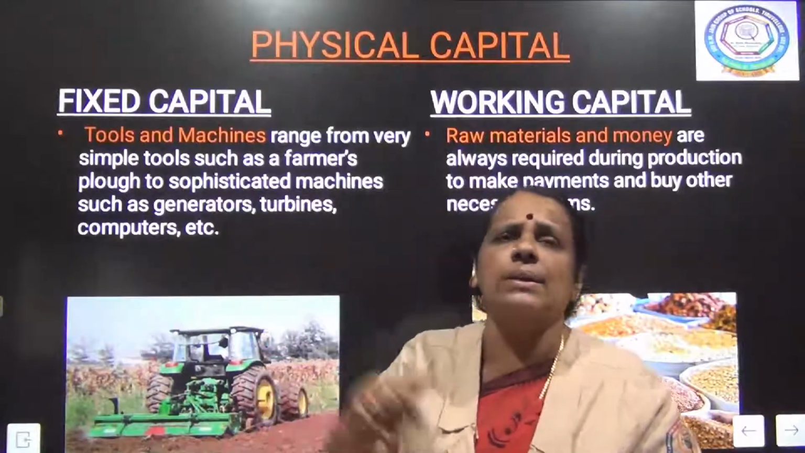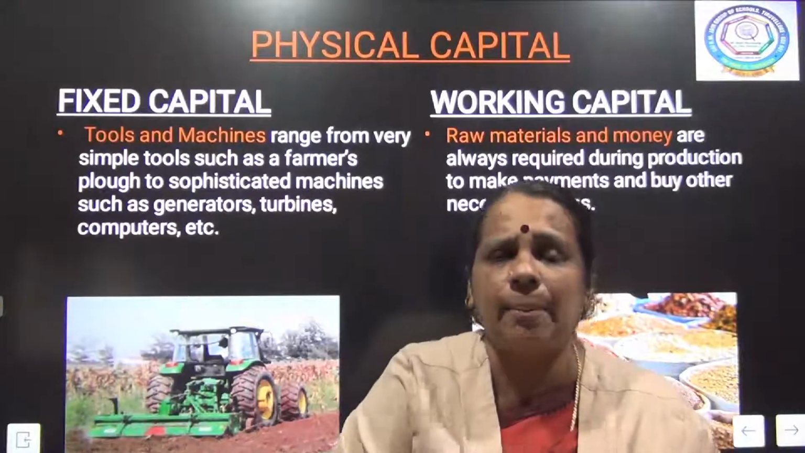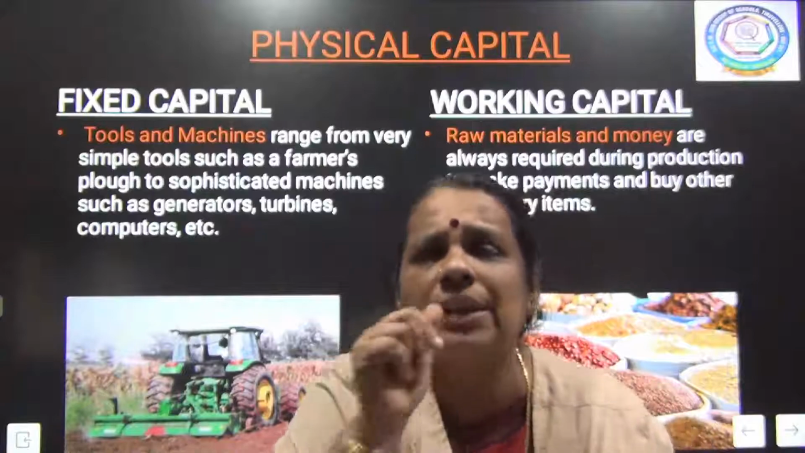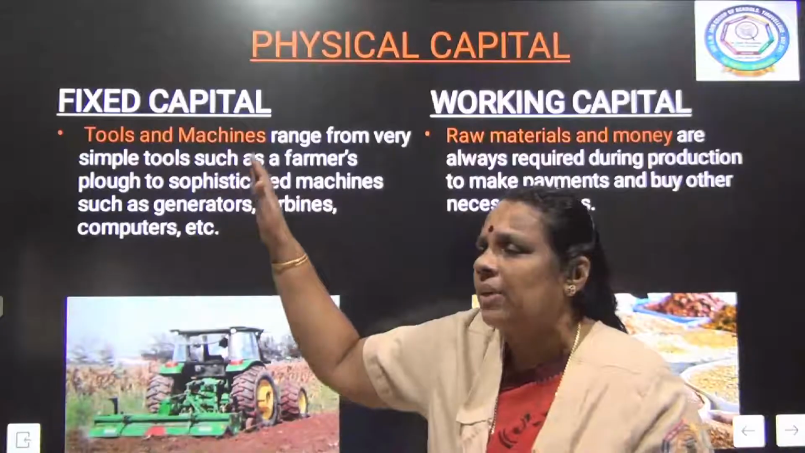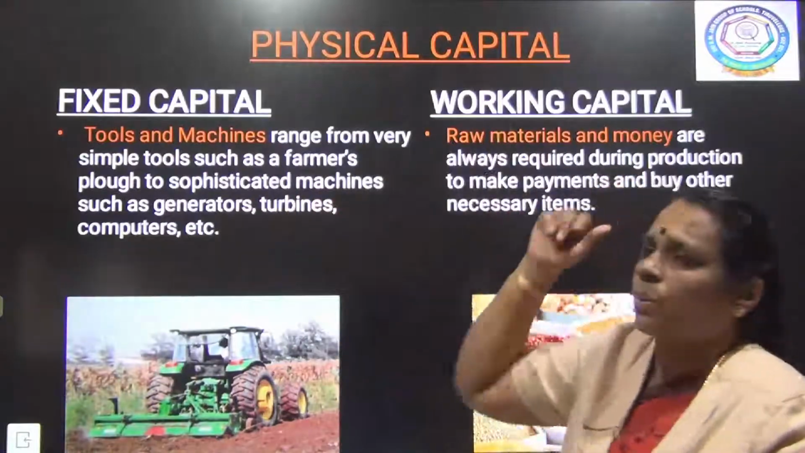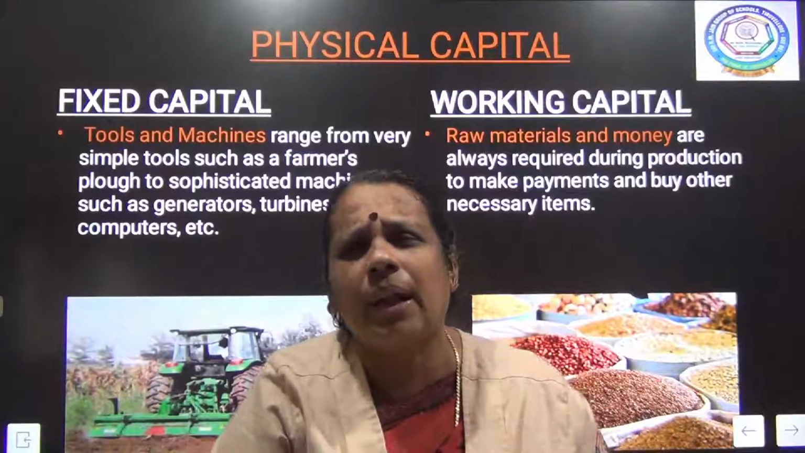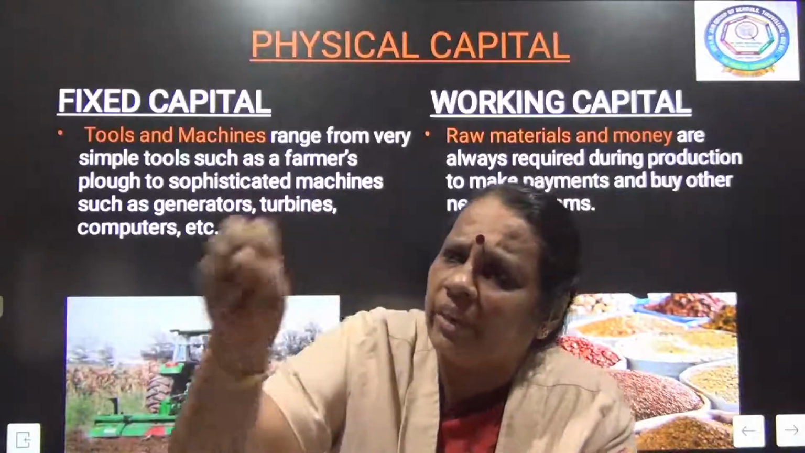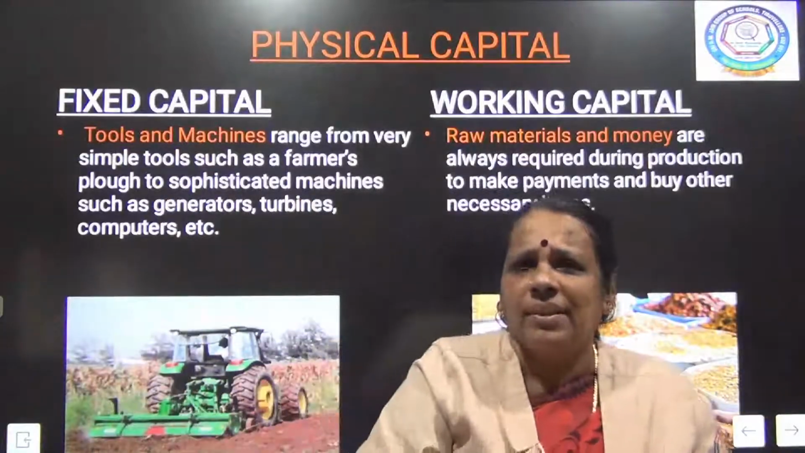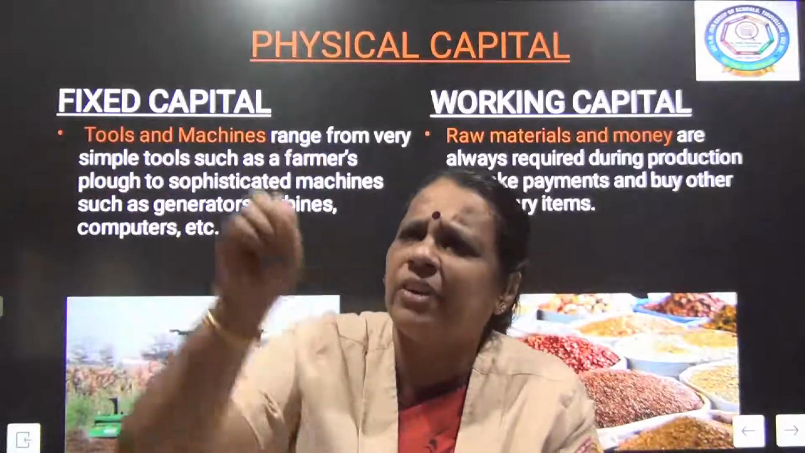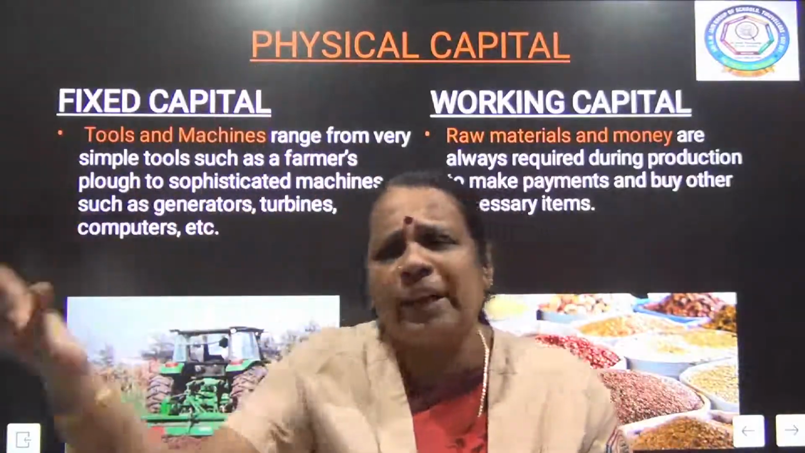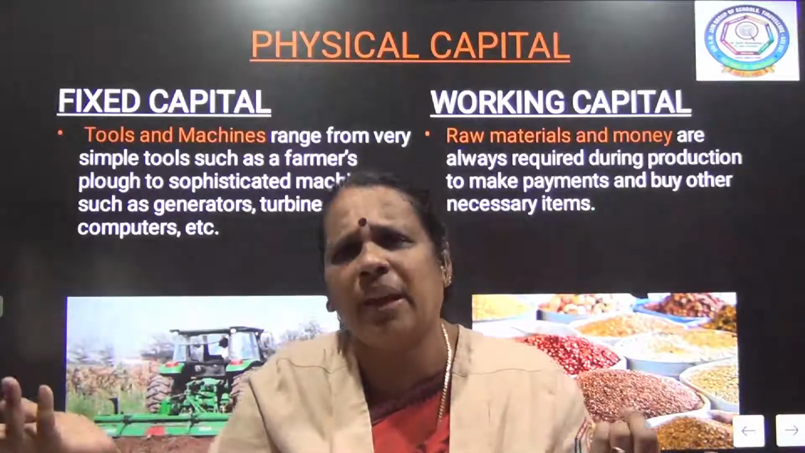So this slide talks about the classification of physical capital. There are two divisions of physical capital. One is fixed capital, the next one is working capital. What is fixed capital? I already told you. The capital that is fixed, where we have already invested in something. The investment is over. I have already made my investment on a tool. It can be anything.